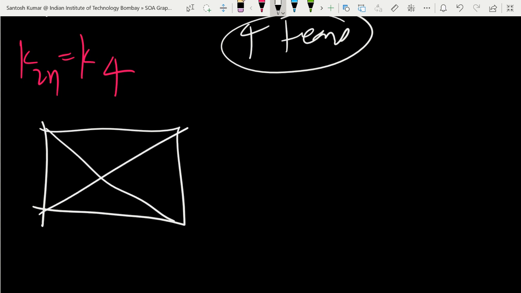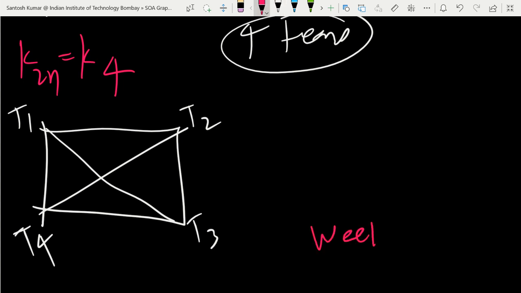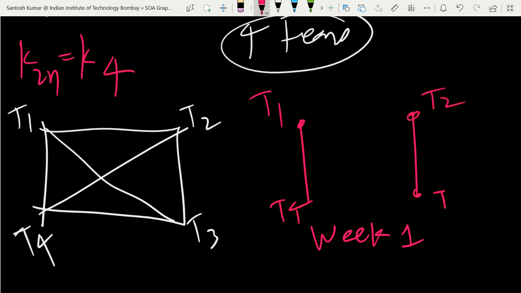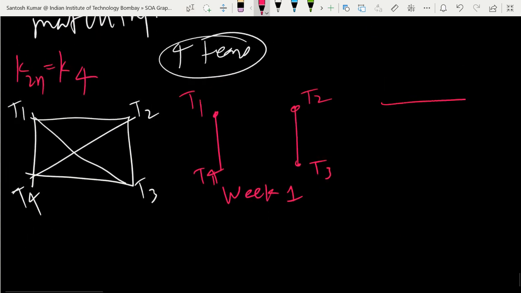So let me say T1, T2, T3, T4. T1 is the first team, T2 is the second team, T3 is the third team, and T4 is the fourth team. What you can do in week 1, you can arrange this way: game with T1 and T4, and game with T2 and T3. You can arrange like this. In week 2, what can you do? This is week 1.